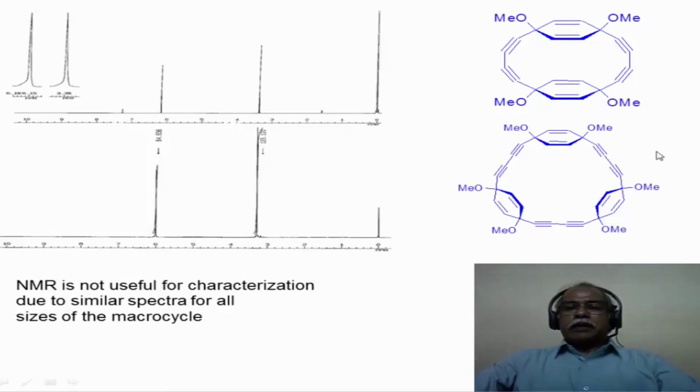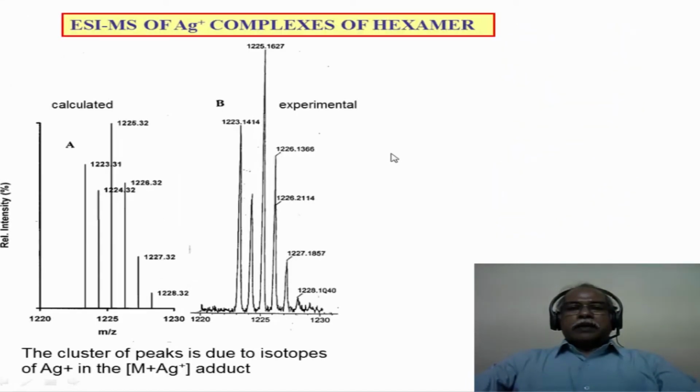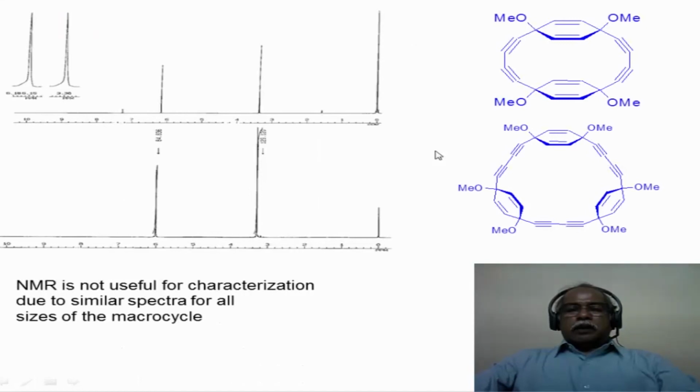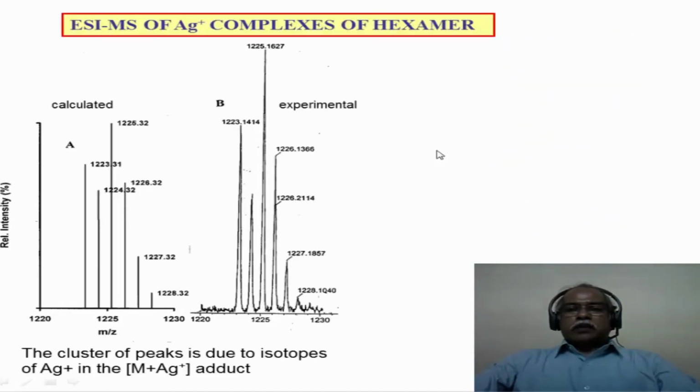So whether you take a dimer, trimer, tetramer or octamer, it always gives only one line for each of the ring protons as well as the methoxy protons in this molecule, and not much chemical shift difference is available to distinguish them properly. So under these conditions, electrospray ionization mass spectrometry using a silver complex was very useful.